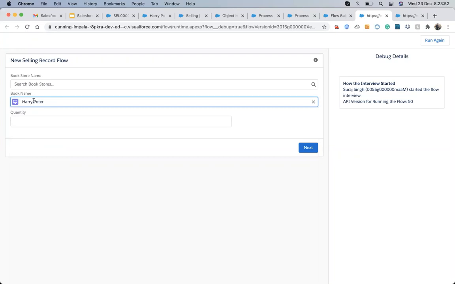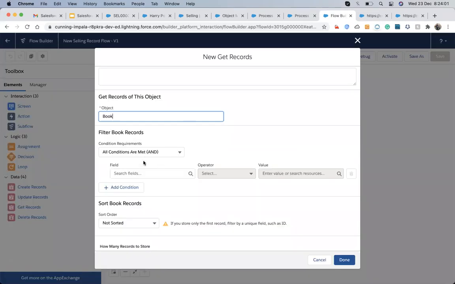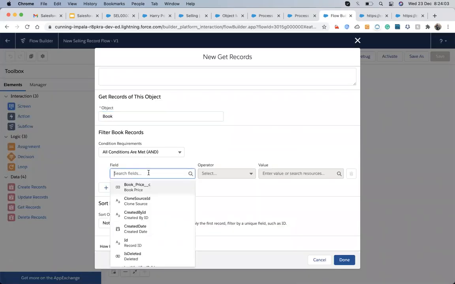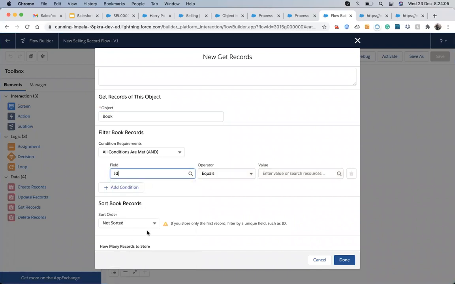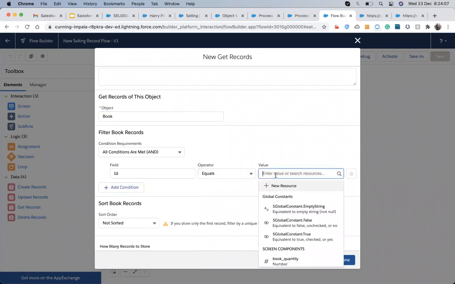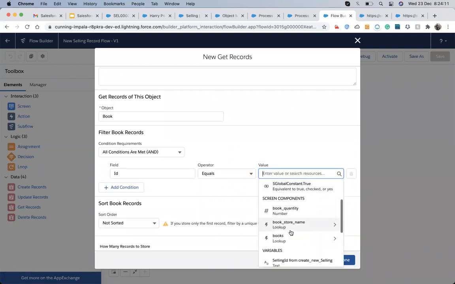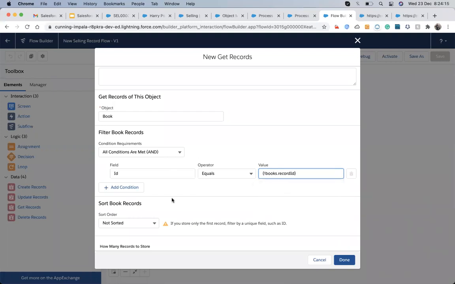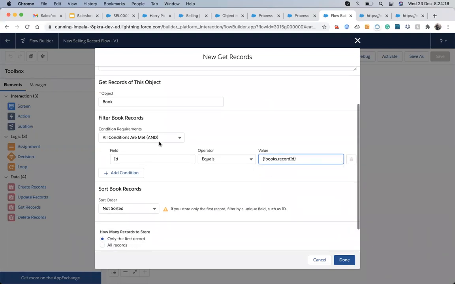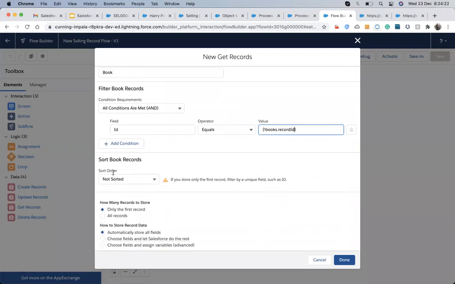On the basis of the record ID, I will capture that record and get the price. So on the basis of ID, which is equal to the screen component, then book lookup, and from the lookup I got the ID.